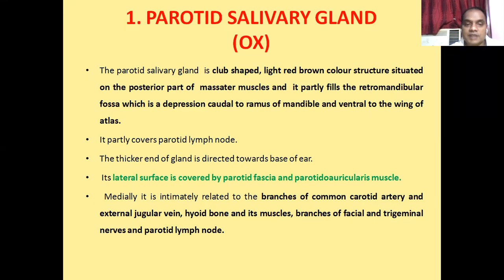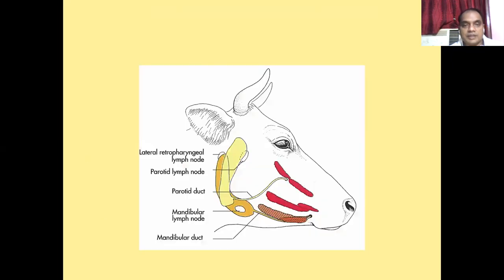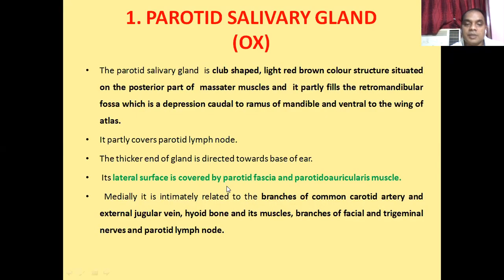The parotid salivary gland has two surfaces: the lateral surface and the medial surface. The outer surface is the lateral surface and the inner surface is the medial surface. The lateral surface is related to the parotid fascia and the parotido-auricularis muscles. Details about these muscles we will discuss in the muscles of the ear.